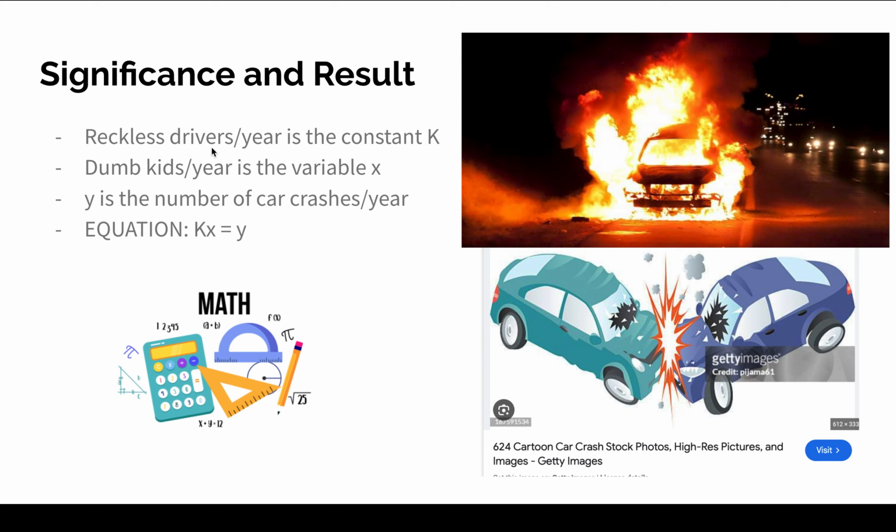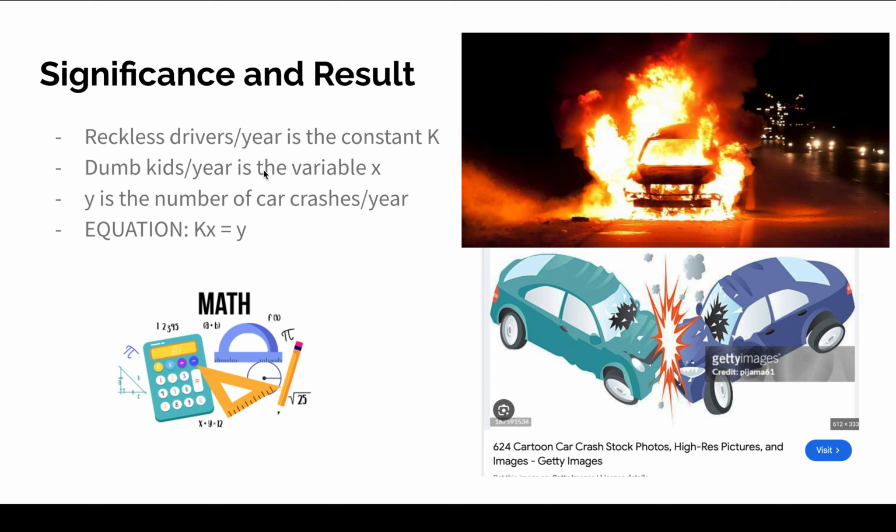So that's the significance and the result of this thought experiment. There are multiple reckless drivers per year, and that's a constant K. When I was doing my research, a lot of professors were telling me, shouldn't reckless drivers per year be a variable and not a constant? Because of that question, we did a lot of research. And we found out that studies show, especially our studies, that reckless drivers are a set ratio of the human population, even with influences from population change. So it is ultimately a constant in the ratio, which I may or may not get to later, I forgot.